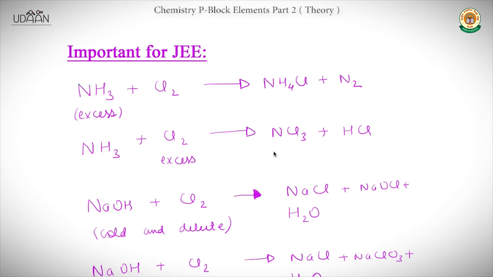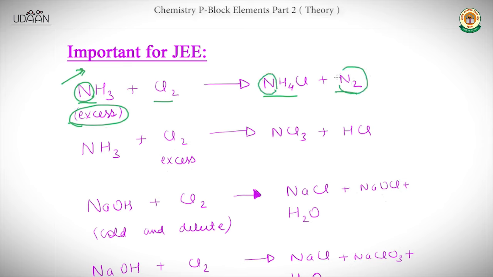Now we will see some reactions which are important from the JEE point of view. Firstly, we will see this reaction where ammonia reacts with chlorine and we get ammonium chloride and nitrogen. Here NH3 is in excess. This is the trick, you can memorize it easily: as NH3 is in excess, nitrogen will be present in both the products.